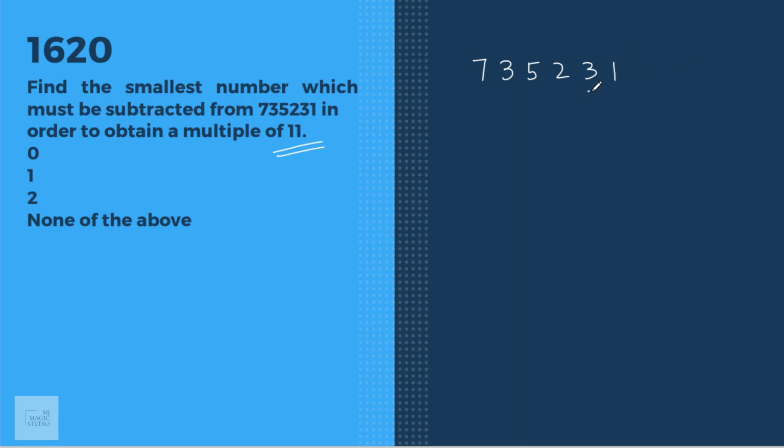From the right-hand side, make pairs of 2. Just find what you will get if you divide 31 by 11, or a number close to 31 divided by 11. 33 is divisible by 11 but not 31.